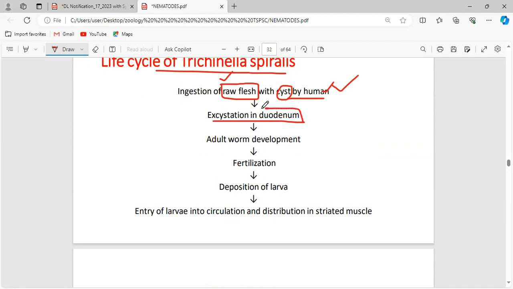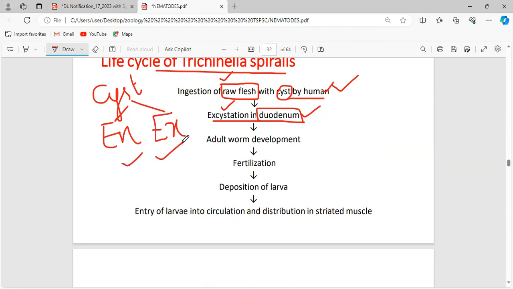The major target area is the duodenum, where they shed their cyst wall. In cysts we have seen two types of process, right from the first class: encystation and excystation.